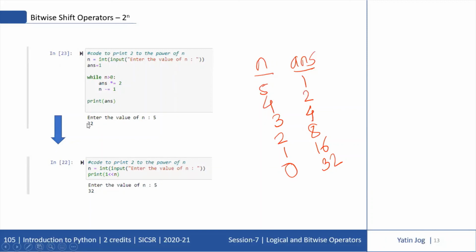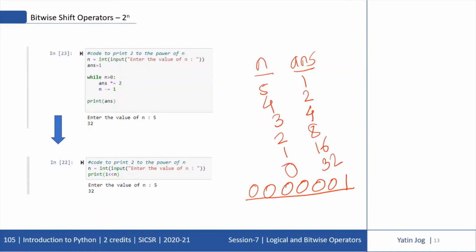But a similar code can be replaced by a single one-line statement using a left shift operator. If I want to print 2 raised to n, then I have to just left shift the binary of 1 by 5 positions. So you can write down the binary of 1 on pen and paper and try to left shift the binary of 1 by 5 positions. You will get 32. I'll show you how. What is the binary of 1? Binary of 1 is a lot of zeros ending with 1, for example. So this is my binary of 1.